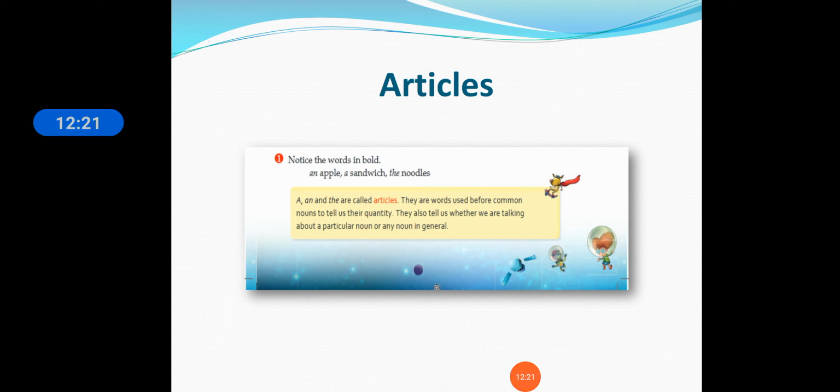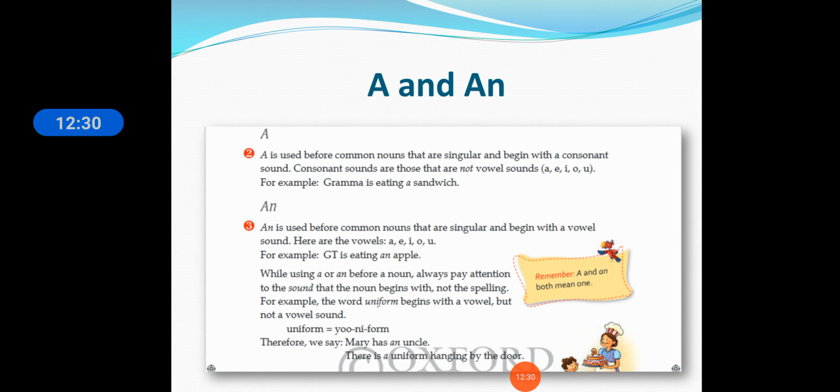Students, we have learnt that a, an and the are articles, and we use "a" before a consonant sound, that is other than A E I O U, and "an" where a vowel sound is used, that is A E I O U. One thing we have to remember is that when we are reading the spelling, it must make a vowel sound.